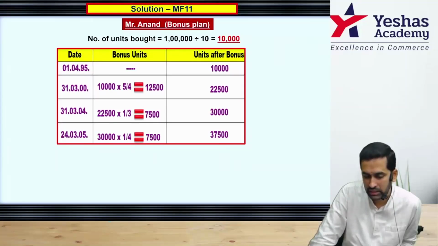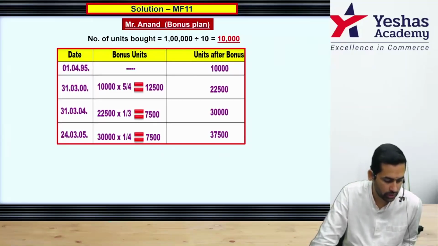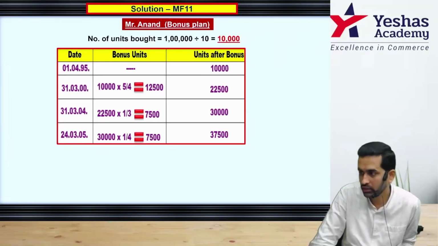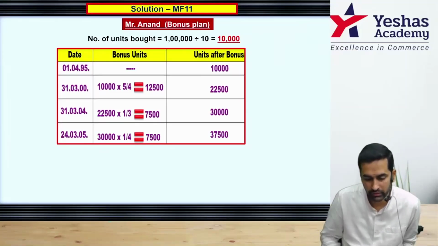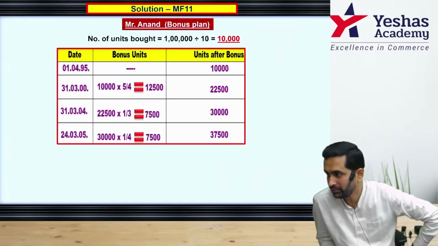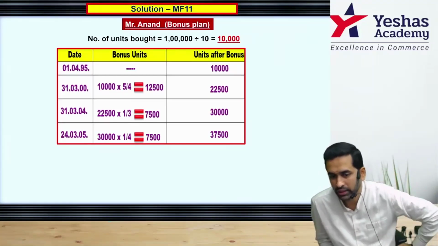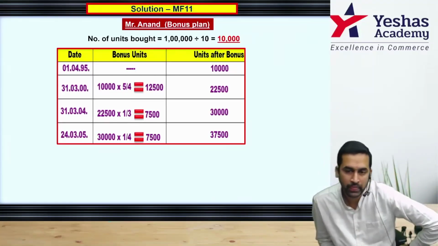So balance will be 30,000. One more bonus was issued on 24th March. That will be 1:4. So 30,000 into 1/4, 7,500, 37,500. So when you sell or redeem, you'll be able to sell 37,500, though you invested only 10,000 into 10.